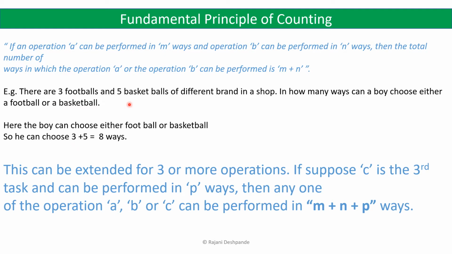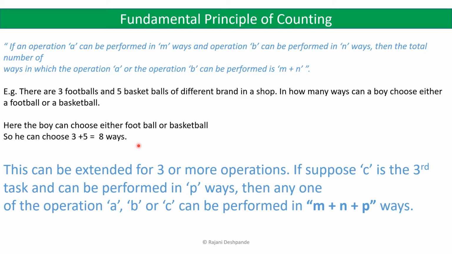Or he can also choose a basketball. There are 5 basketball brands, so he can choose any one basketball from the 5 brands. So he has 5 different ways to choose one basketball. So 3 plus 5 is 8 ways. So a boy can choose either a football or a basketball in 8 different ways. This is how the principle of counting works here.